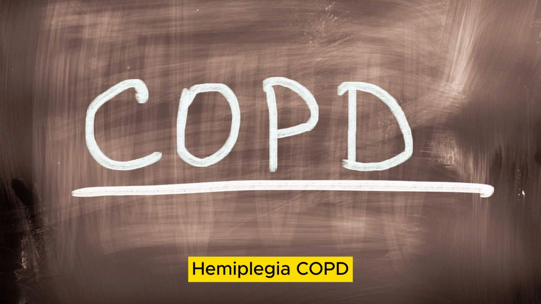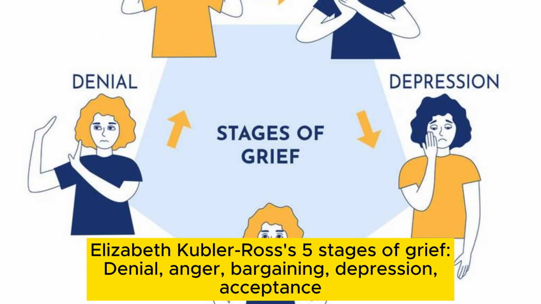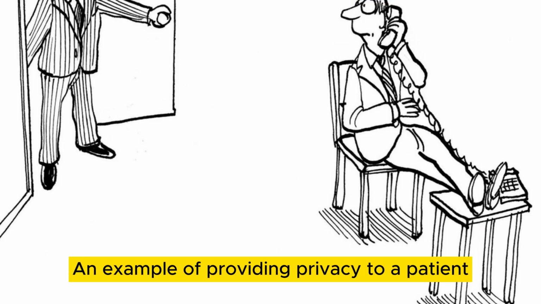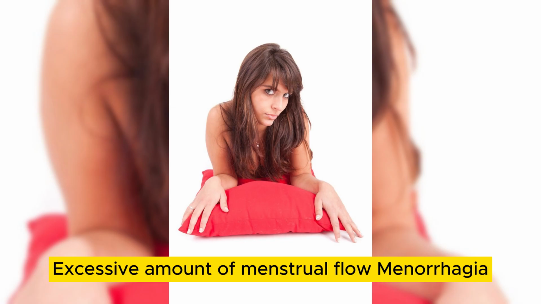Hemiplegia. COPD: chronic obstructive pulmonary disease. Elizabeth Kubler-Ross's 5 stages of grief: denial, anger, bargaining, depression, acceptance. An example of providing privacy to a patient: knocking before entering the examination room. Excessive amount of menstrual flow: menorrhagia.